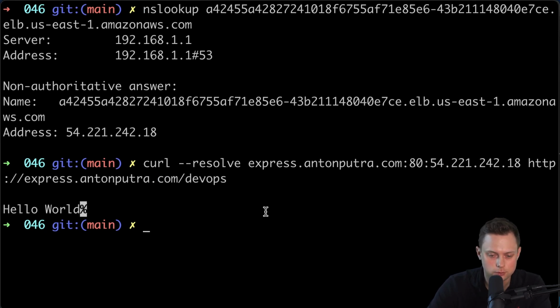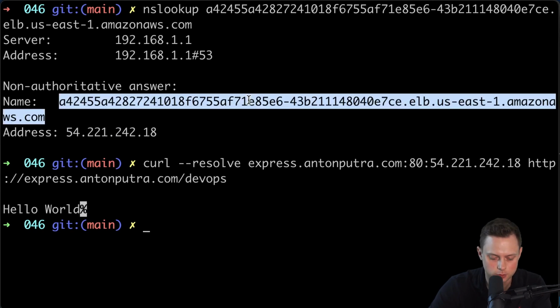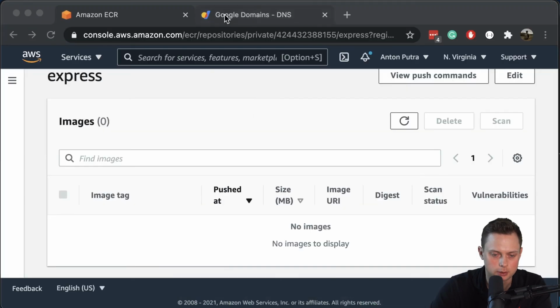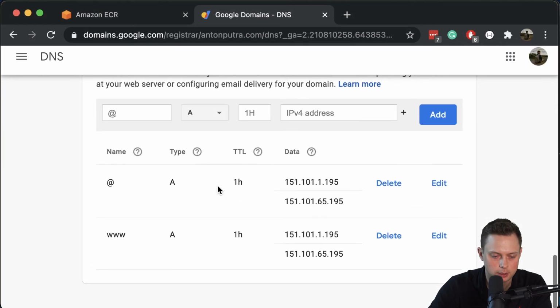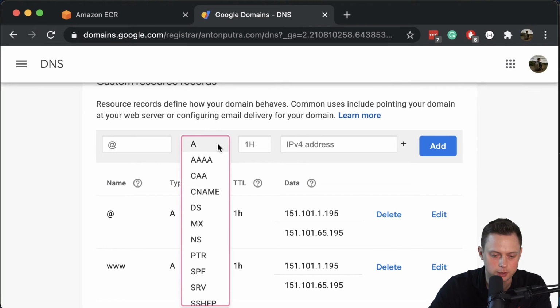Now that we verified that it works, we can go ahead and create the CNAME record. When you're creating the CNAME record in AWS and using the load balancer, you should not use the IP address. You should use the DNS name itself, because the IP address can change. I purchased my domain through Google Domains, so let me grab this load balancer name first, and then navigate to Google Domains to create the CNAME record.